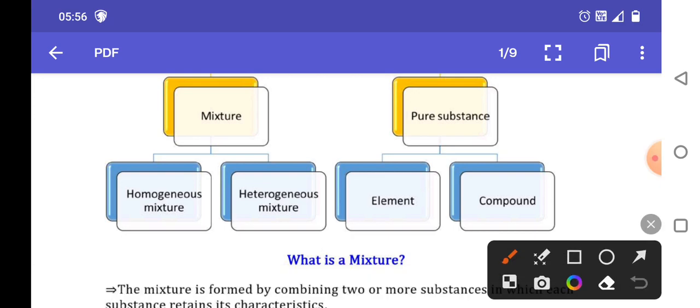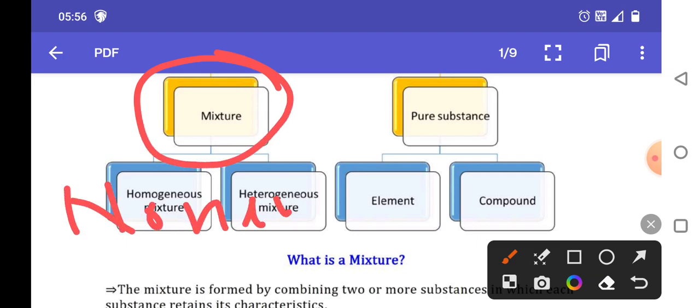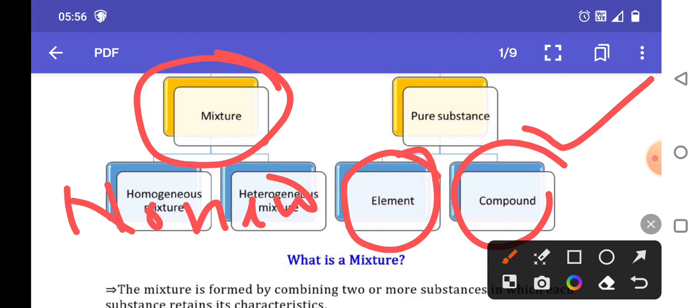Then what is a mixture? Elements or compounds just mix together to form a mixture, and here no new compound is formed. In the case of a mixture, no new substance is formed. But in the case of a compound, elements react to form a new compound.